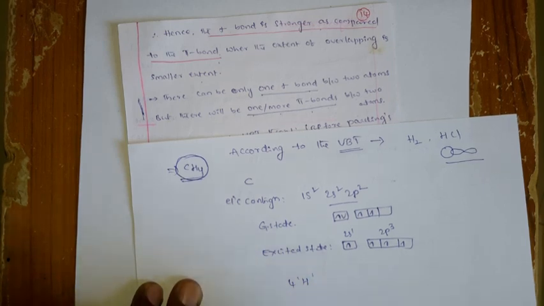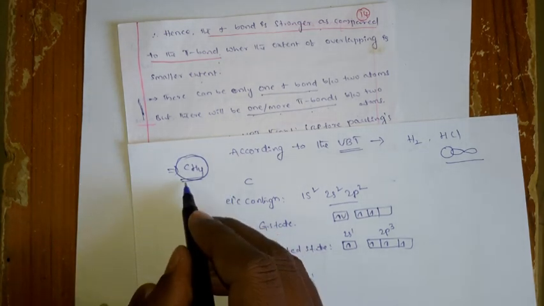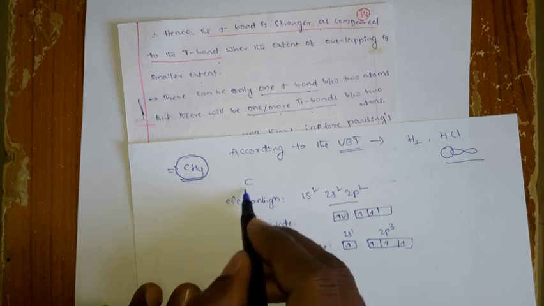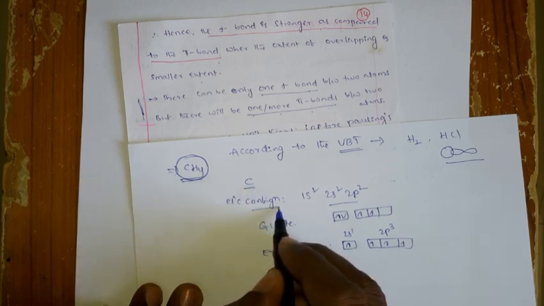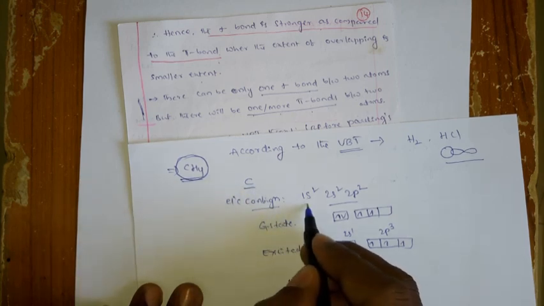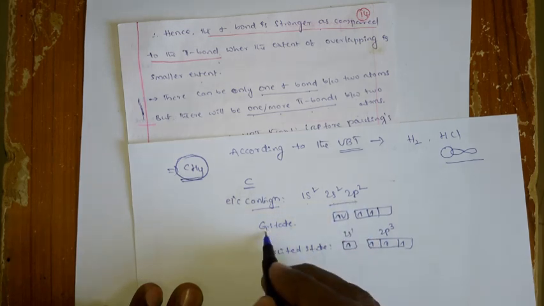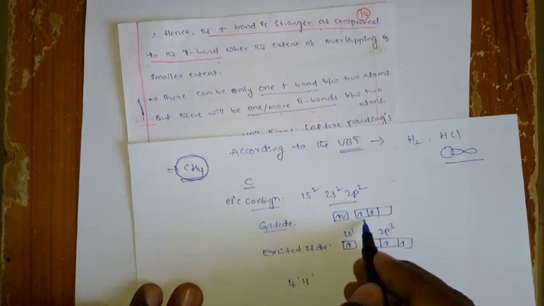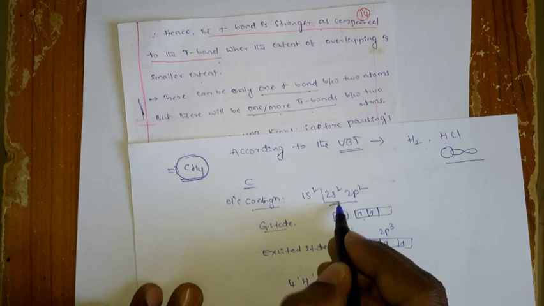Okay, so why it failed is very simple. You see that in methane, you know what is the central atom? The central atom is carbon, and what is the electronic configuration? That is 1s2 2s2 2p2. Okay, so that is in the ground state, 2s2 2p2, valence shell. This is the valence shell.